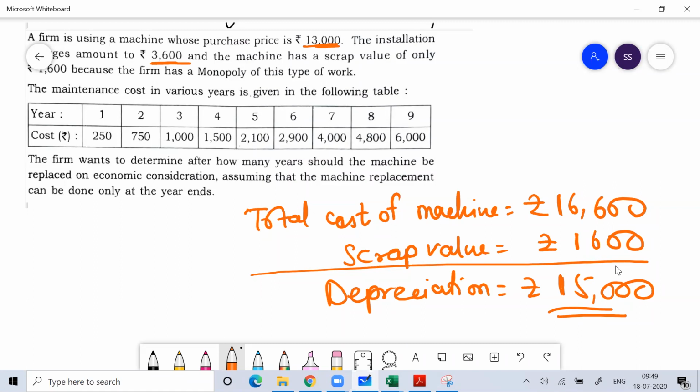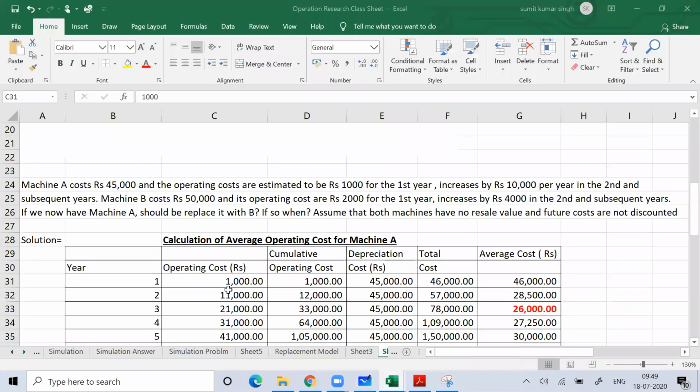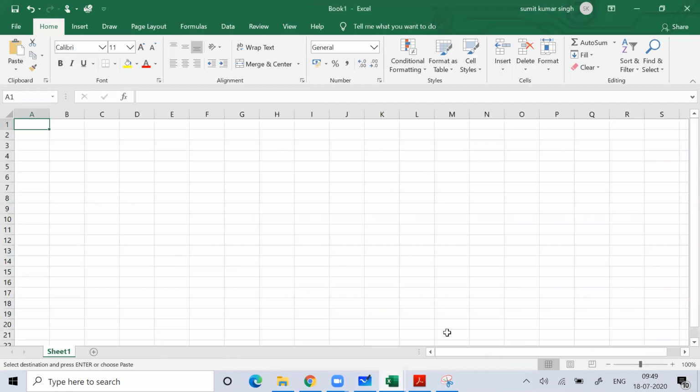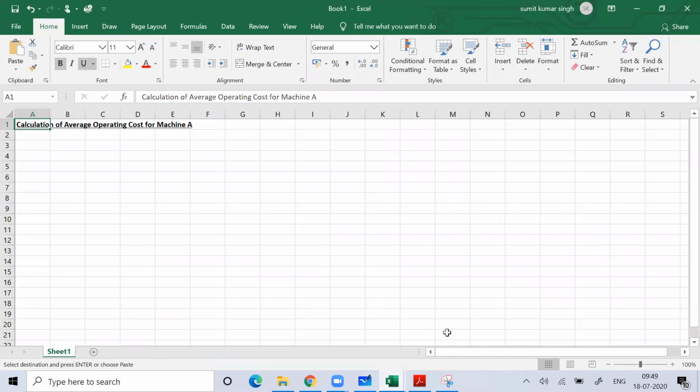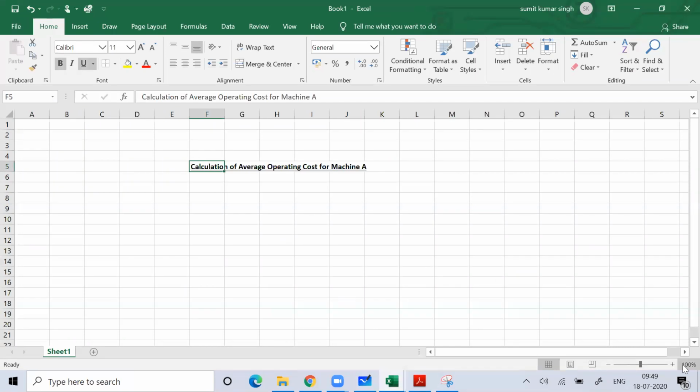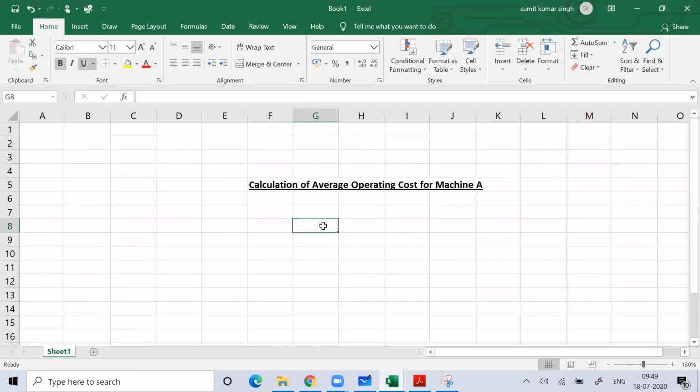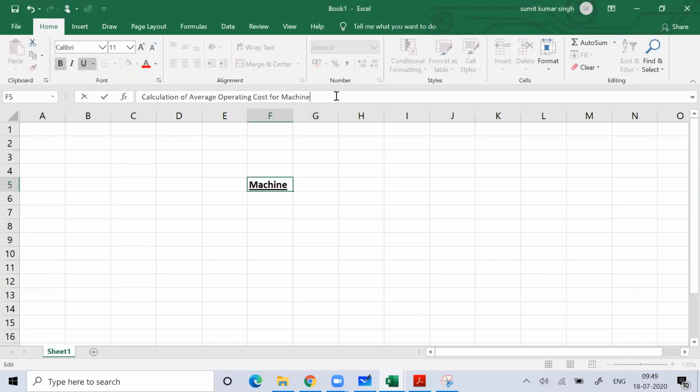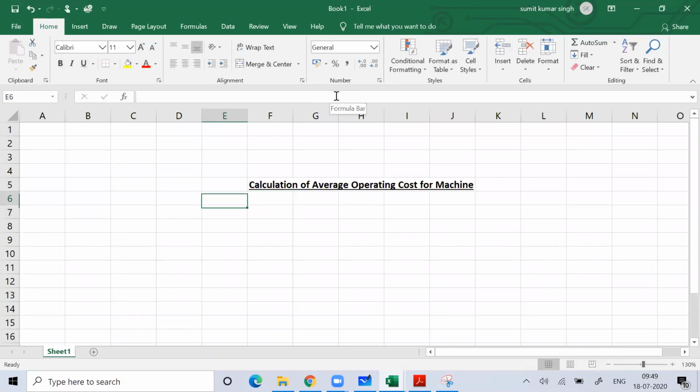Now, in order to solve this problem, I'll give a heading: calculation of average operating cost of machine. Then I'll write down the years. What all years are there? So 9 years are there: 1, 2.